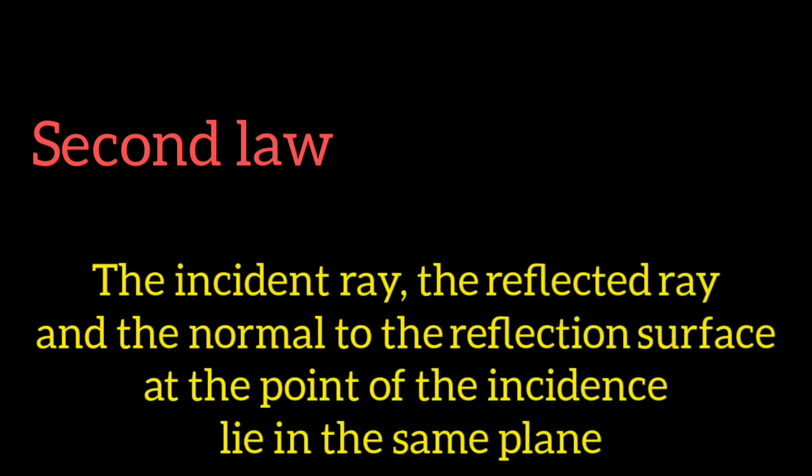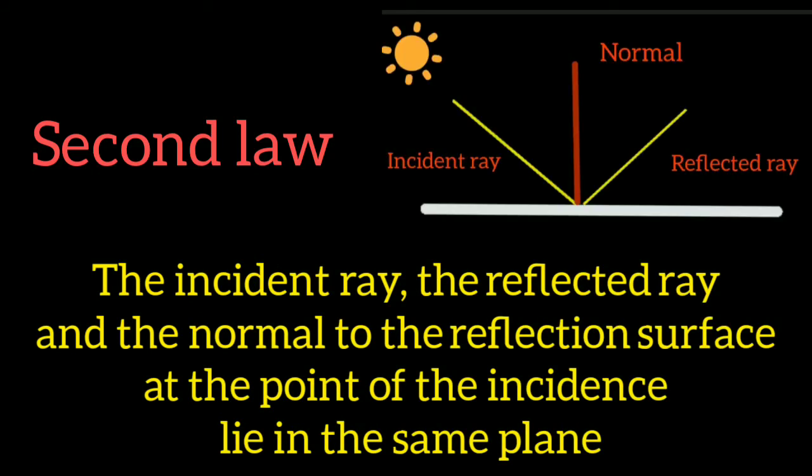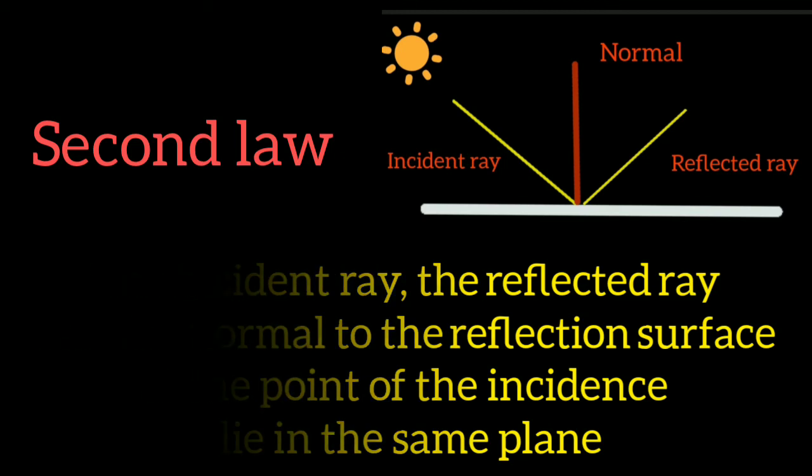The second law states that the incident ray, the normal at the point of incidence, and the reflected ray all lie in the same plane. Types of reflection.